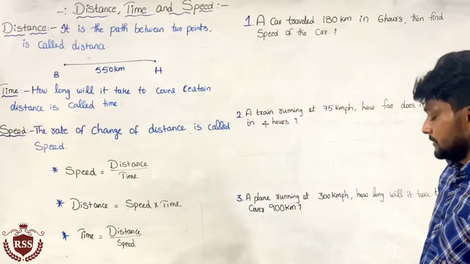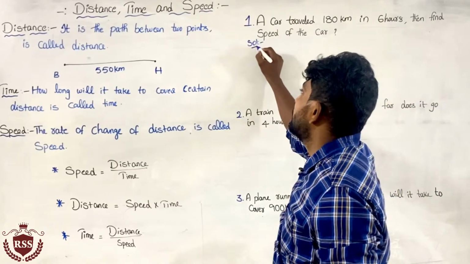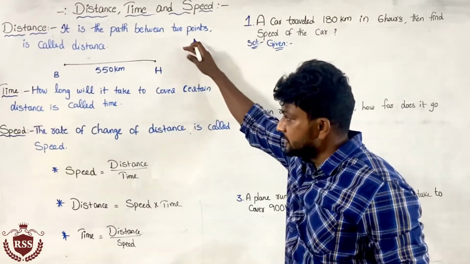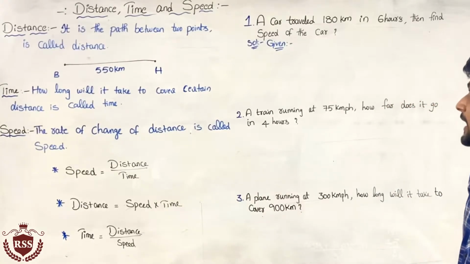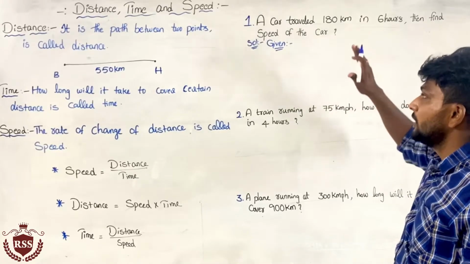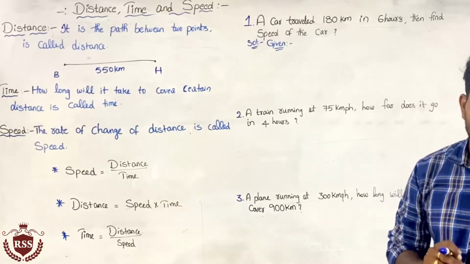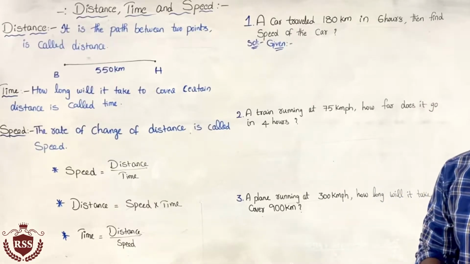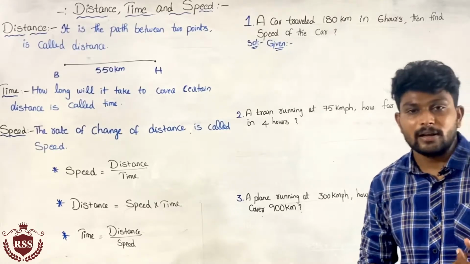So come to the first problem. What they have given, very important basic problems. I have got what distance, time and speed are, right? Now come to the problems. A car traveled 180 kilometers in 6 hours. Now we have to write the given data in terms of distance, time and speed. Anything in kilometers or meters is the distance, as we have already seen in measurements.